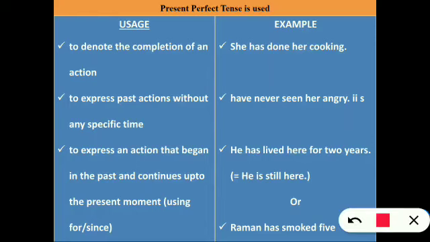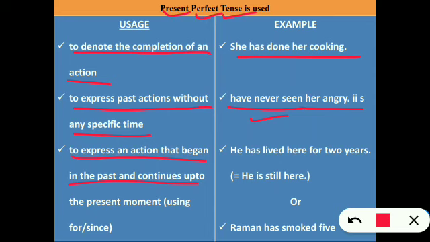Present perfect tense. Now present perfect tense is used to denote the completion of an action. She has done her cooking. To express past actions without any specific time: I have never seen her angry. To express an action that began in the past and continues up to the present moment using for or since: He has lived here for 2 years. Next is, Raman has smoked 5 cigarettes just now. So these are the uses of present perfect tense. In perfect tense we find the third form of verb: done, seen, lived, smoked.